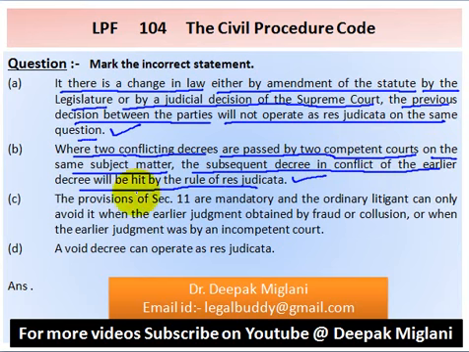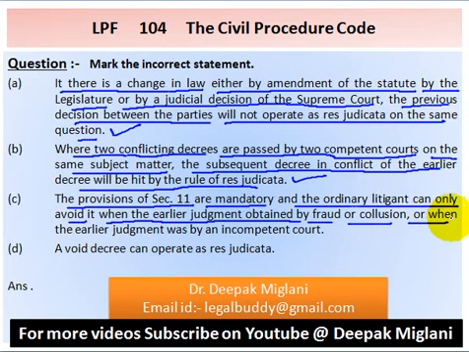Option C, the provisions of section 11 are mandatory and the ordinary litigant can only avoid when the earlier judgment obtained by fraud or collusion, or when the earlier judgment was by an incompetent court.